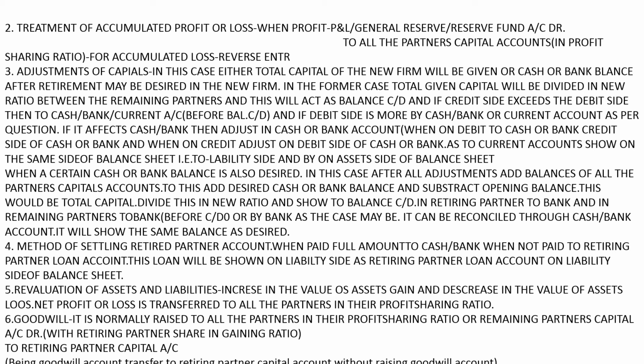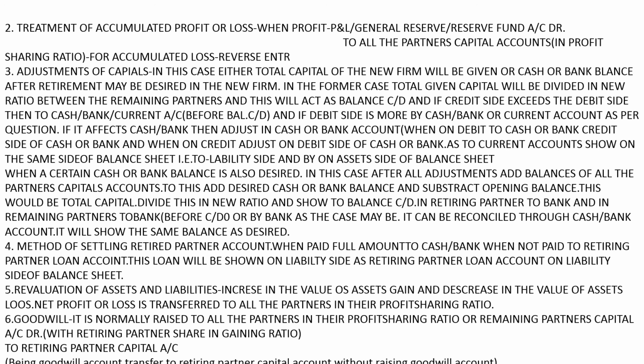If in the question it is given that the share of the retiring partner is to be adjusted into the capital accounts of the remaining partners without raising goodwill account, then the remaining partners' capital accounts will be debited to the retiring partner's, in the gaining ratio, with the share of goodwill of the retiring partner.